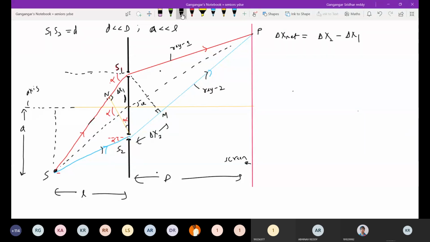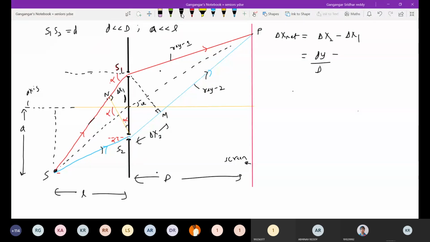Why delta x2 minus delta x1? Because ray 2 will cover more path after the slits and ray 1 will cover more path before the slits, so I should take the difference. Delta x2 we already know from geometry: it is dy by capital D.